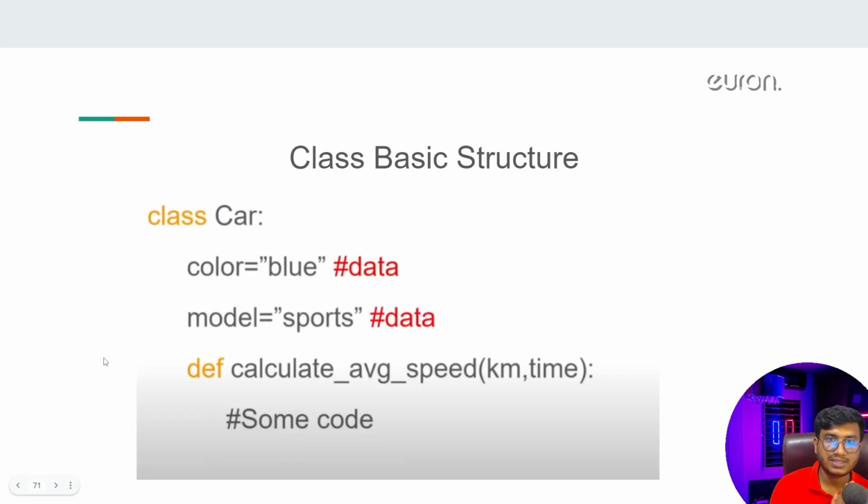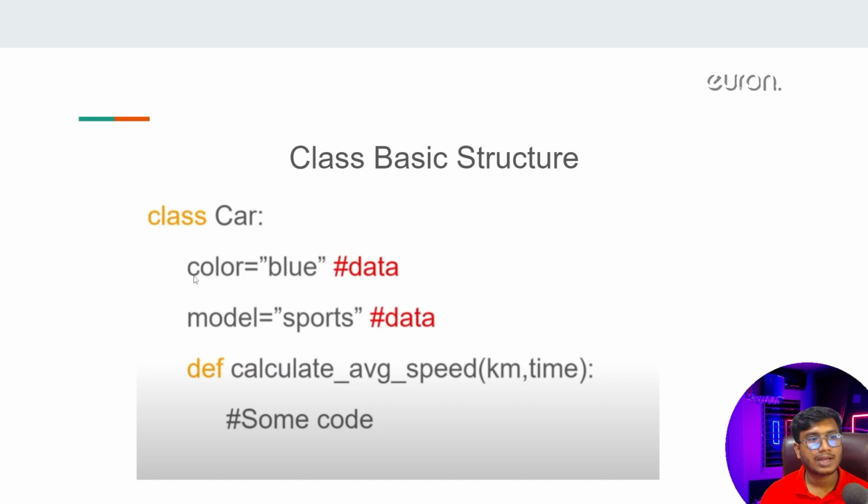Now here is the basic structure of a class: whenever we define a class inside Python, what will the structure be? Here I have written a simple demo. You can see car is a class. Here you have to use the class keyword, then write the class name, so class Car. Inside that, you can see I have two properties. One is the data property, another is the functional or behavior property.